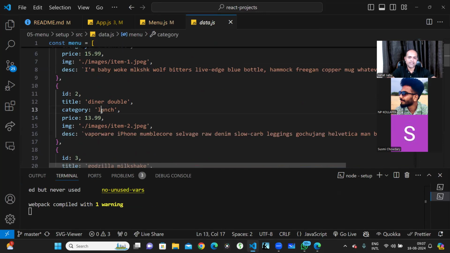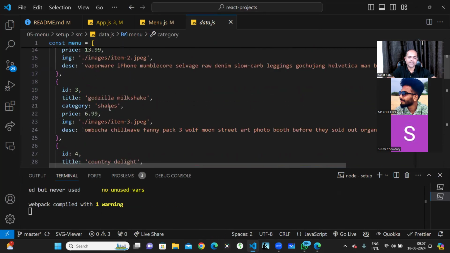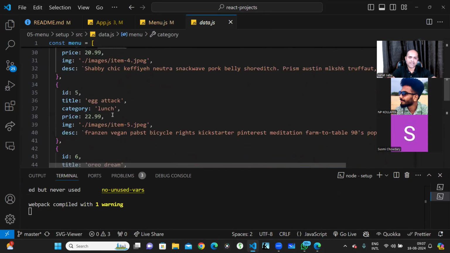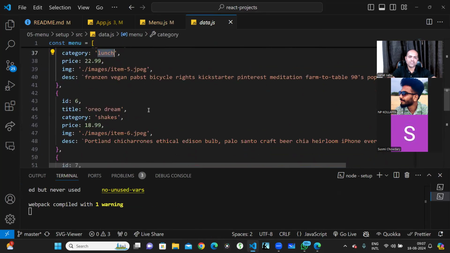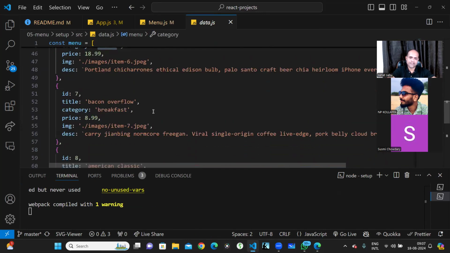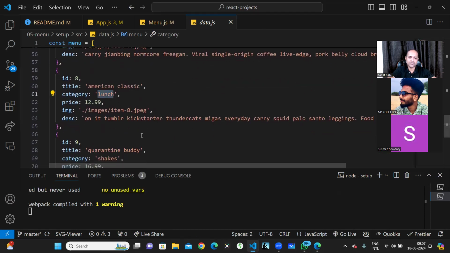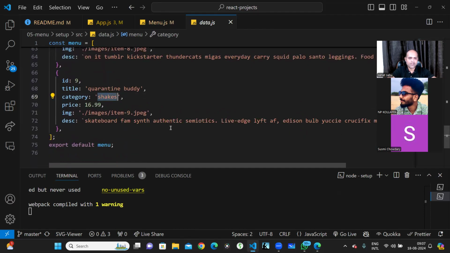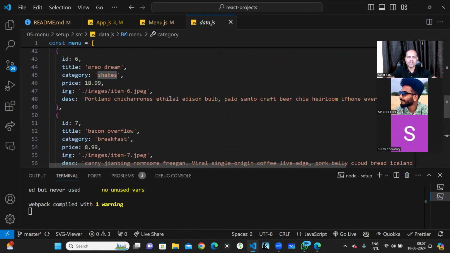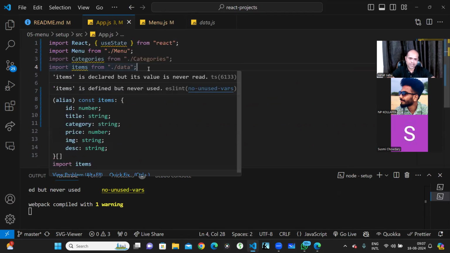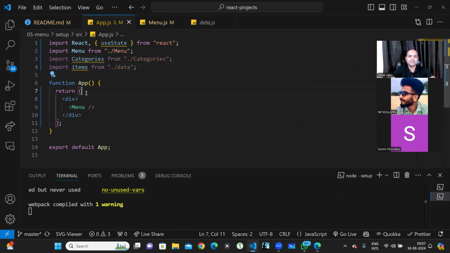Now there is something in lunch, there are snacks, breakfast, and all these different items. I have to show these items on this screen. So I have to take this data and show it on the screen. There are around 9 items. If I want to show any item on the screen, I first have to import it, which I have already imported. Let me first show you how it looks.